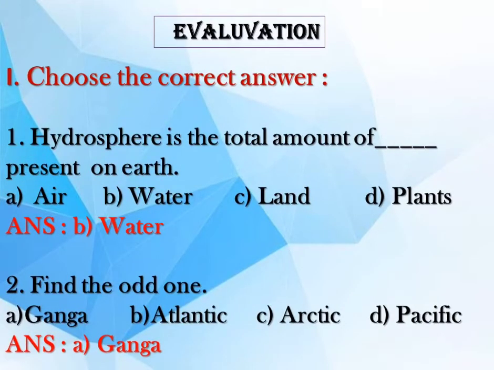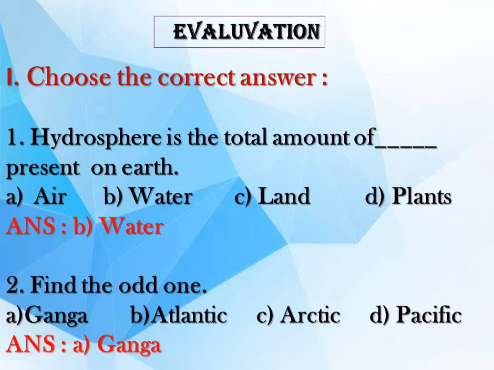Choose the correct answer. Question 1. Hydrosphere is the total amount of dash present on earth. The options are A. Air, B. Water, C. Land, D. Plants. Correct answer option B, water. Hydrosphere is the total amount of water present on earth.